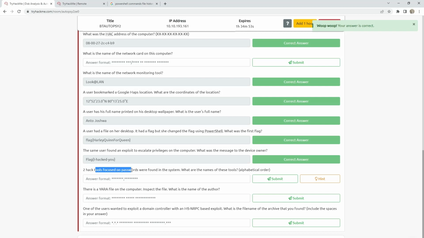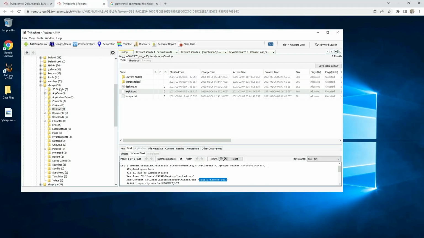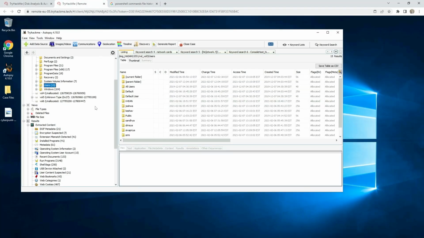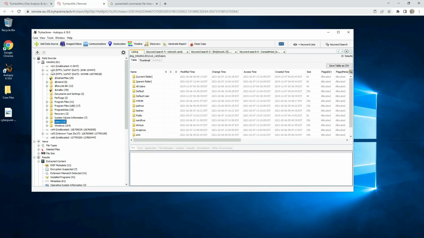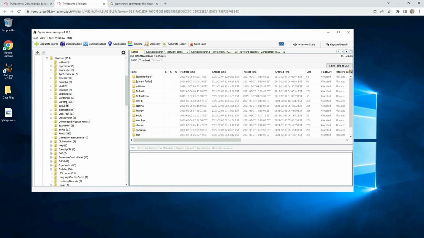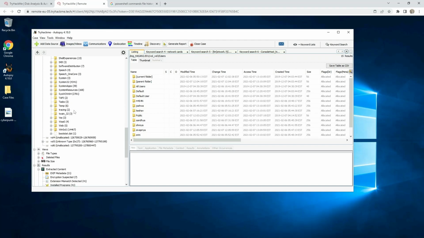Two hack tools focused on passwords were found in the system. What are the names of these tools? How you can find the hack tools? That will normally be your Windows Defender, it will detect them. So you need to go to Windows. I don't remember good this path, but I think I'm on the right path.